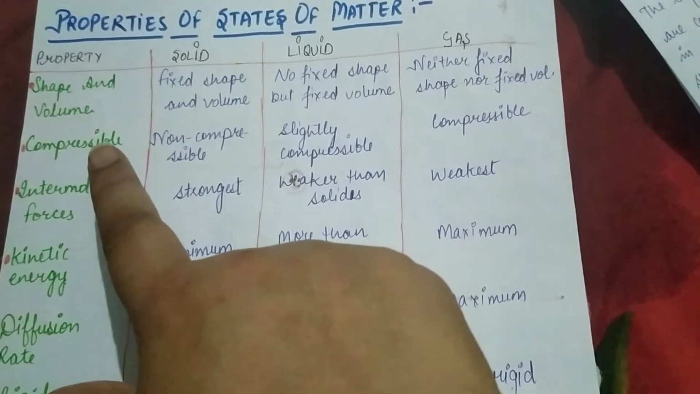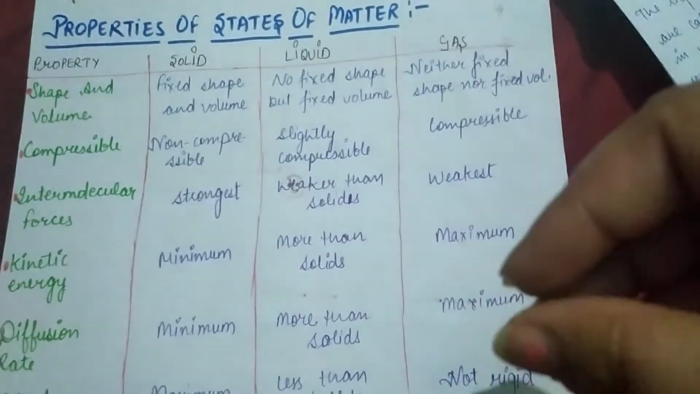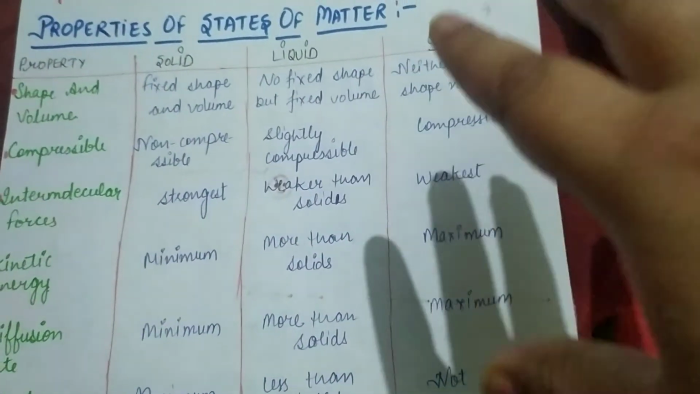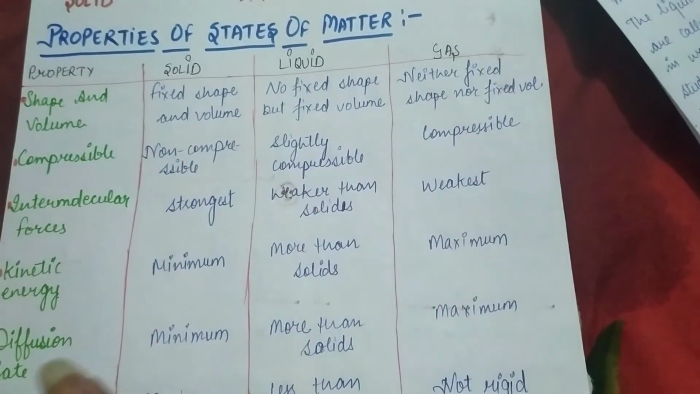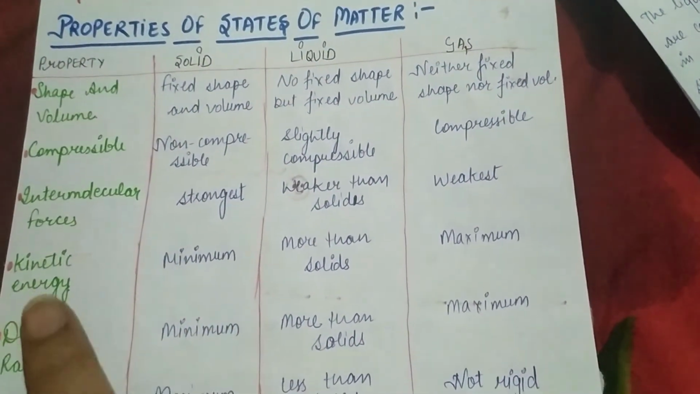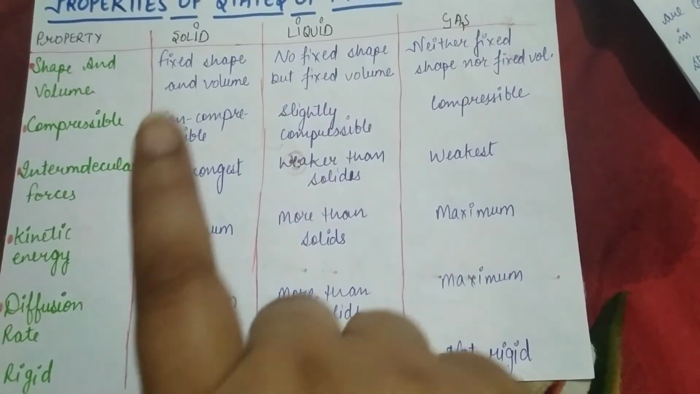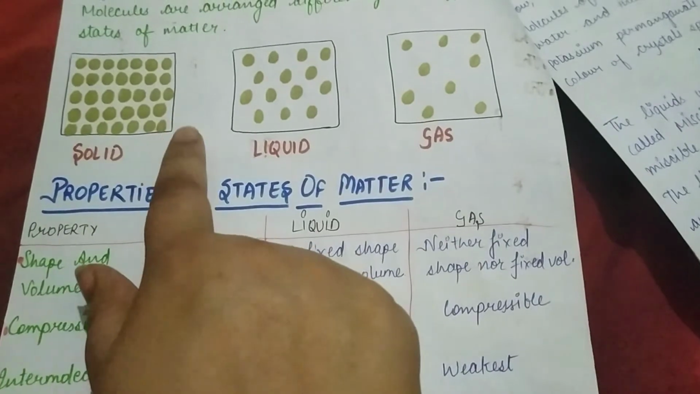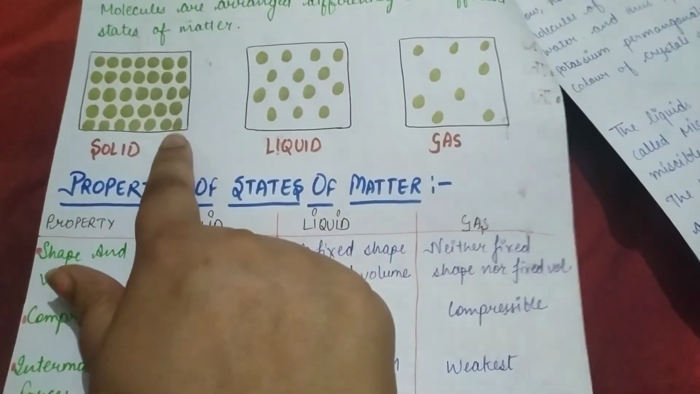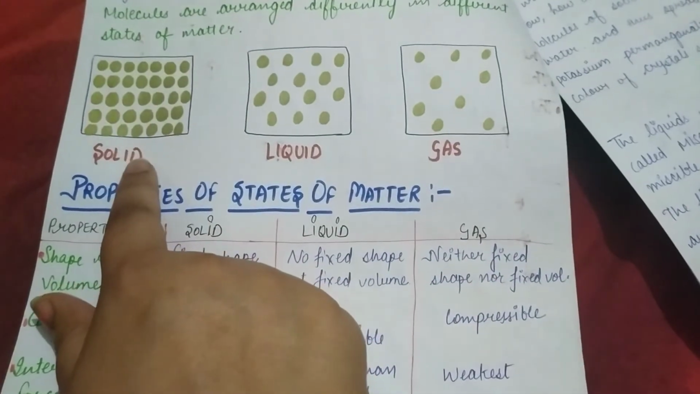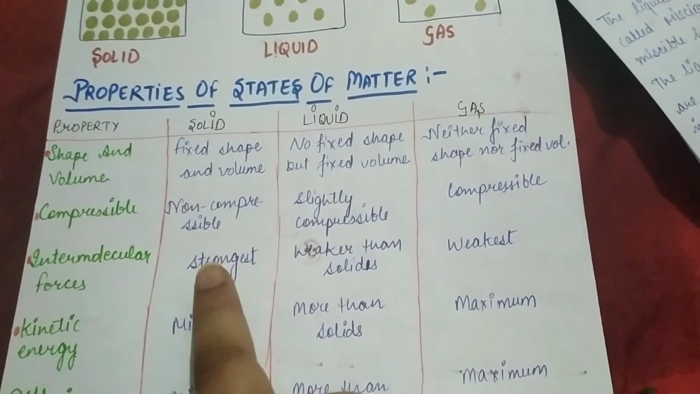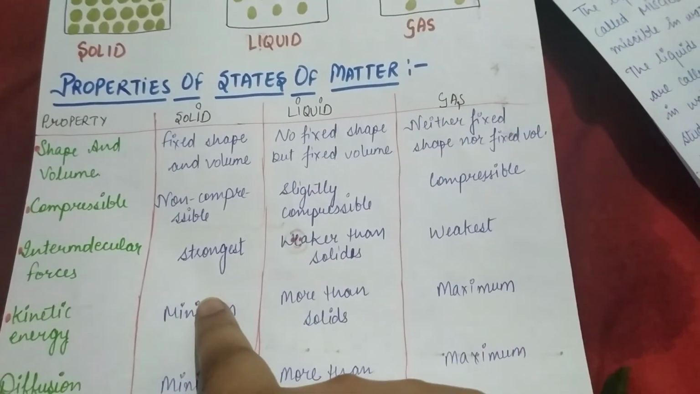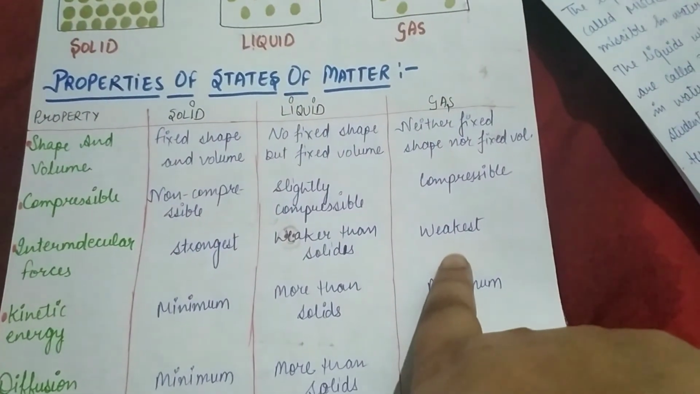Second is compressibility. Compressible means whether you can press them or not. Solids are non-compressible. You can't press a solid. Liquids are slightly compressible, and gases are fairly compressible. Then intermolecular forces. Solids have the strongest intermolecular forces. As we have already seen, the molecules are very much closer to each other, so there exists a great force between the molecules in solids. So intermolecular forces are strongest in solids. In liquids, they are relatively weaker than solids, and in gases, the forces are weakest.